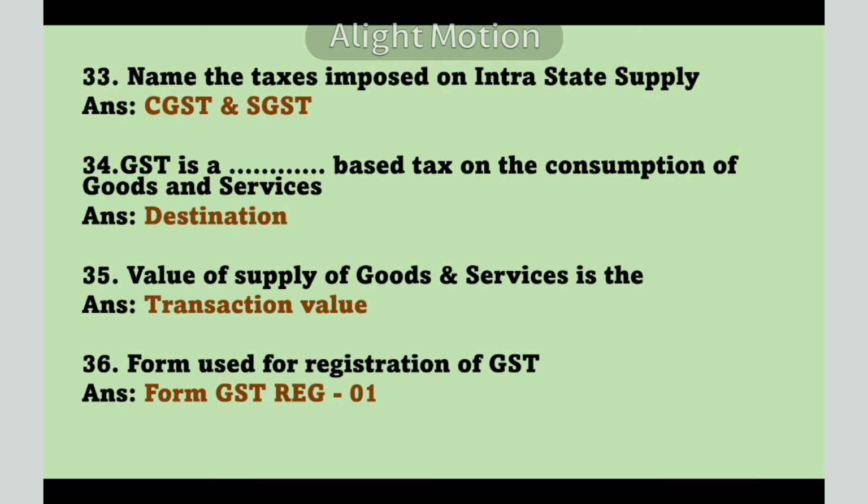It's CGST and SGST. GST is a tax on the consumption of goods and services. It's a destination-based tax. I'll repeat it again. GST is a tax on the consumption of goods and services. It is a destination-based tax. Value of supply of goods and services is a transaction value.